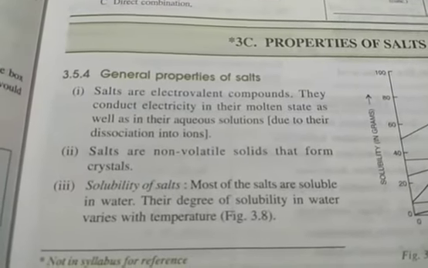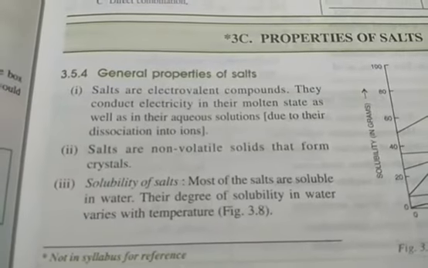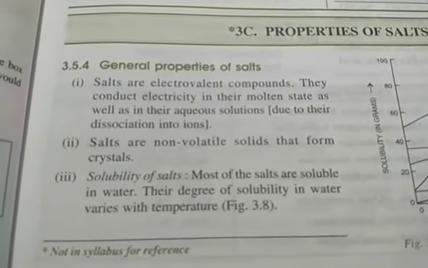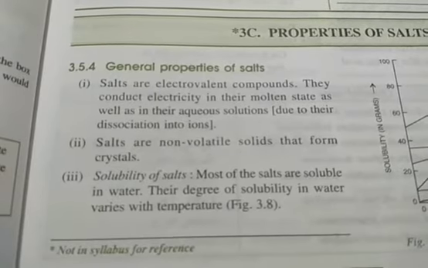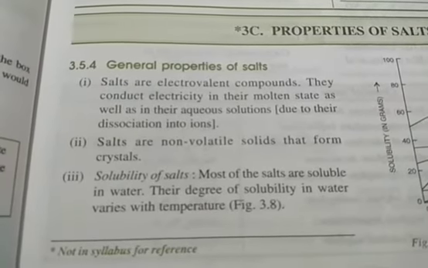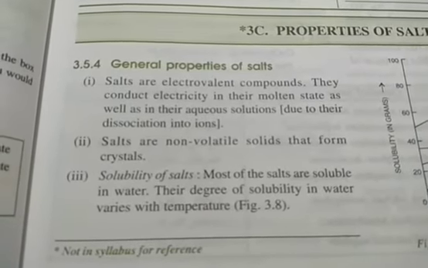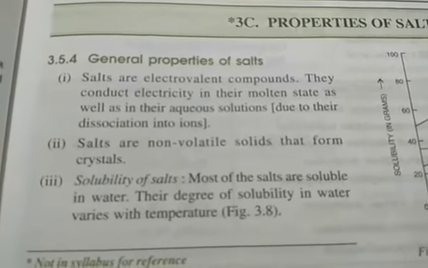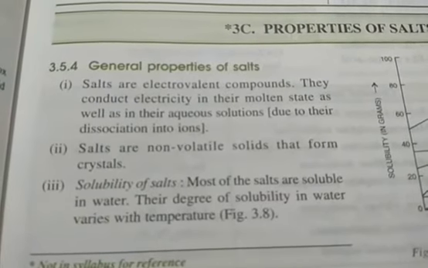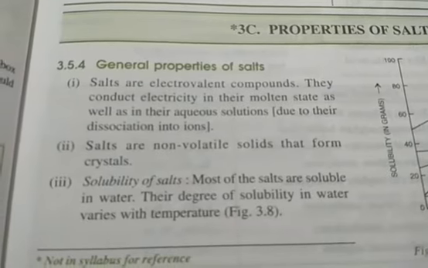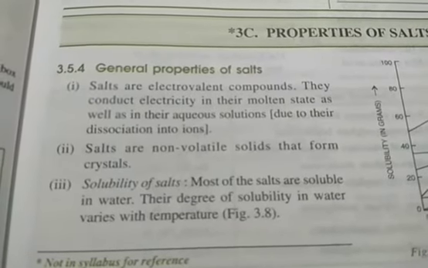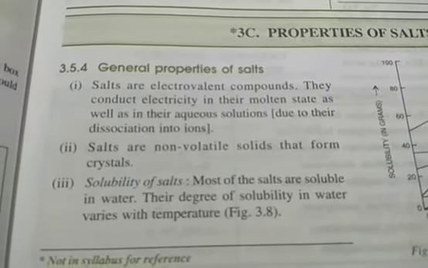So students, in front of you it is general properties of salts. So salts are electrovalent compounds. You know the meaning of electrovalent. Some compounds are covalent, some compounds are electrovalent, and another name of this electrovalent compound is ionic compound. So salts are electrovalent compounds. They conduct electricity in their molten state as well as in their aqueous solution. Why? Due to their dissociation into ions.